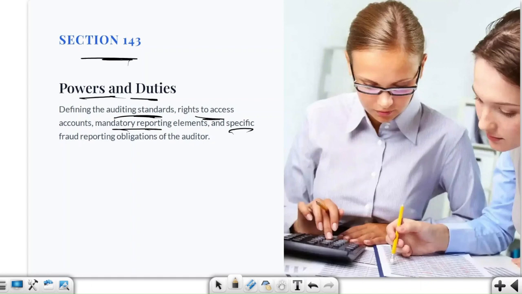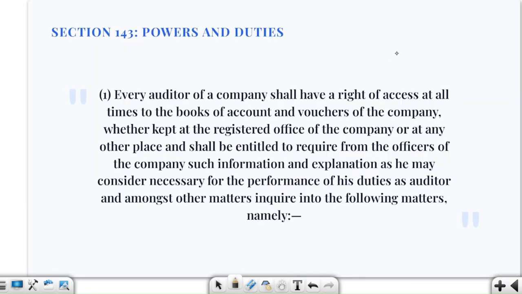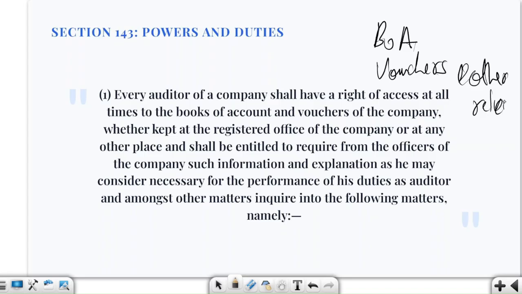Now here we are saying that an auditor has a right to access at all times to what? To the book of accounts. Okay, to the book of accounts. Then we are going to talk about the vouchers, as well as other relevant records. Fine. So what do we mean here?